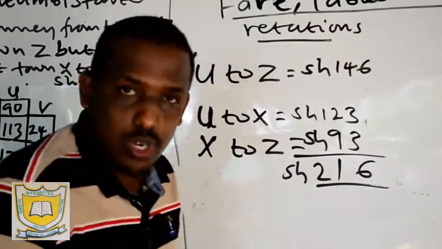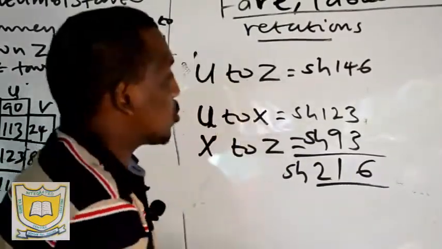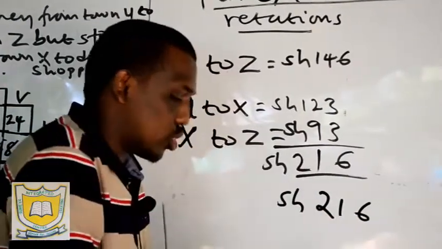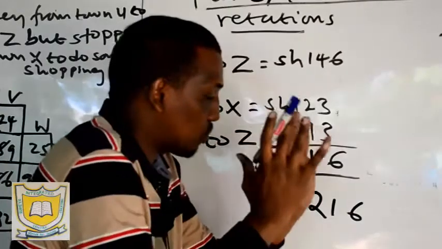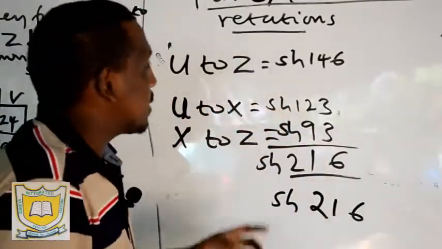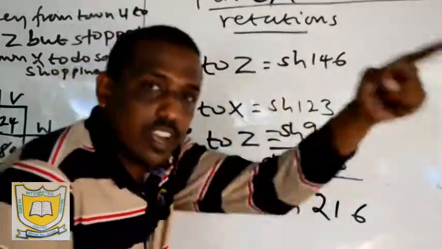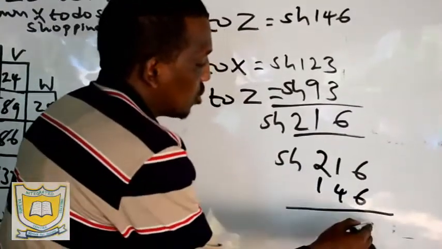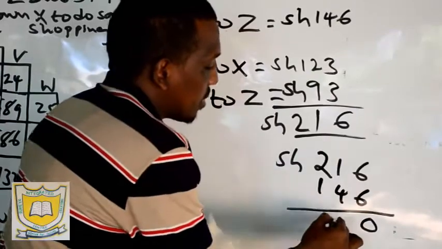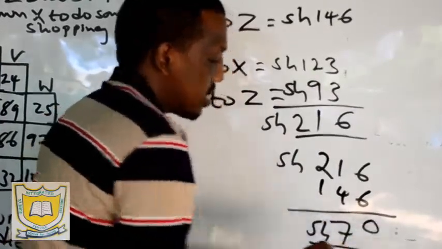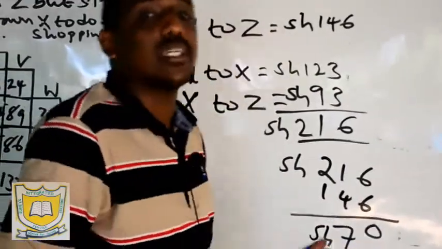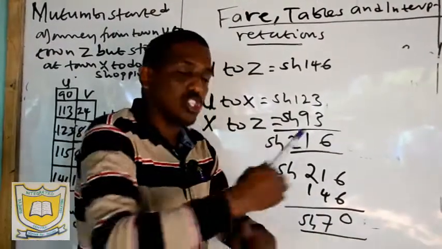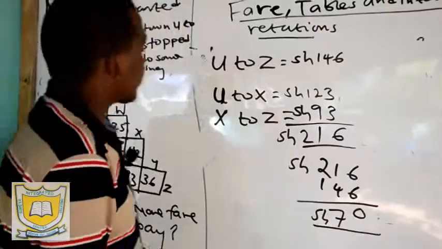How much more did she pay now? We subtract. Shillings 216 is the amount she was charged when she stopped at point X to do some shopping, minus the amount she would have paid if she traveled direct to point Z, Shillings 146. That gives Shillings 70. This is how much more she paid after she stopped at point X.